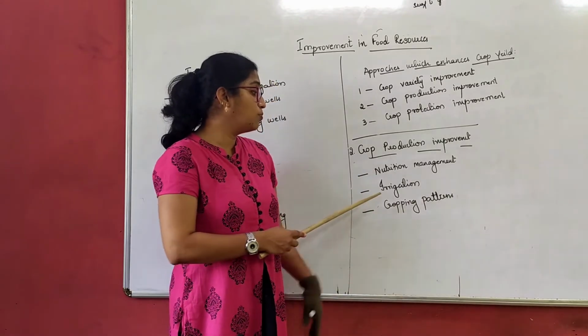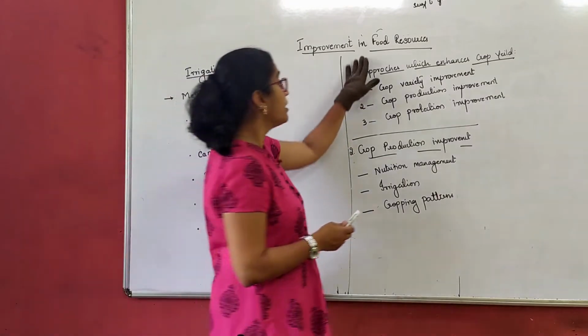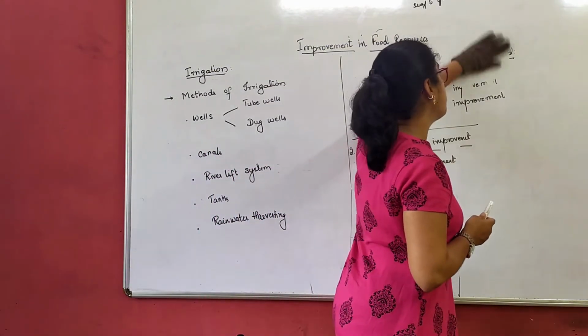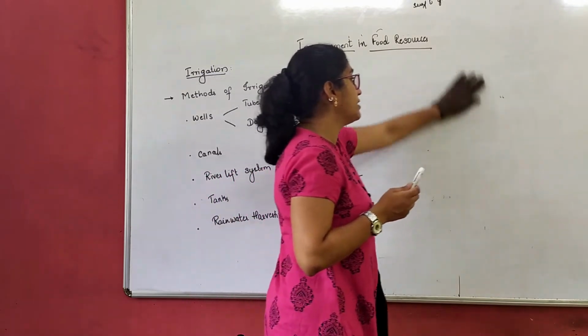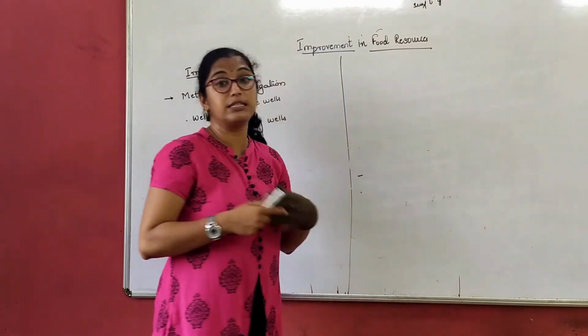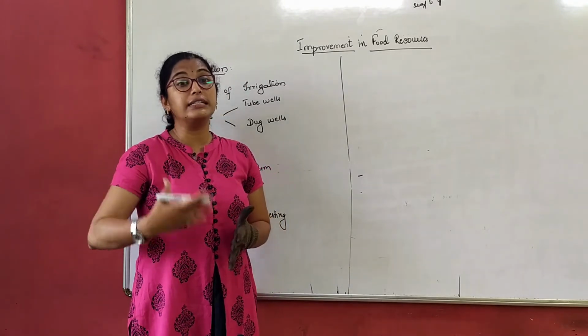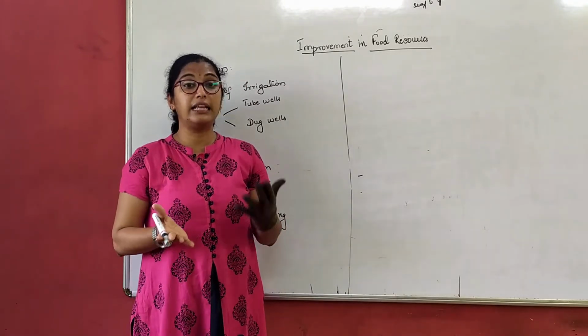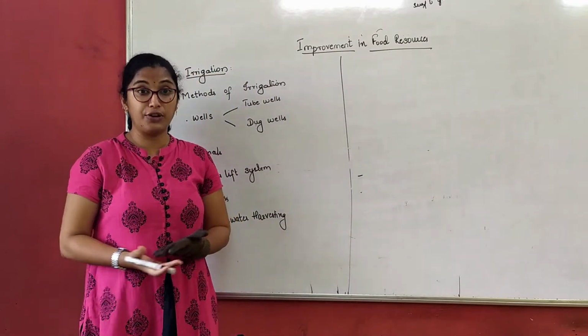Then let's move on to irrigation. What is irrigation? Irrigation is watering the plants. Now we all water the plants at home, but we don't call that process irrigation. So how do we define irrigation? Watering the plants on a large scale is known as irrigation, and that we do in fields, right?